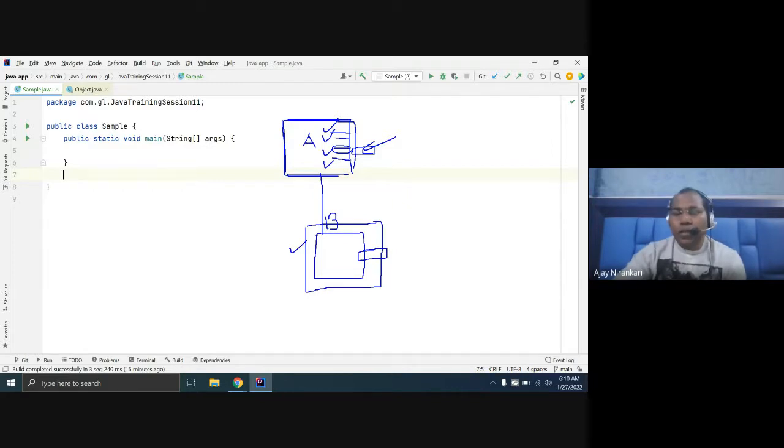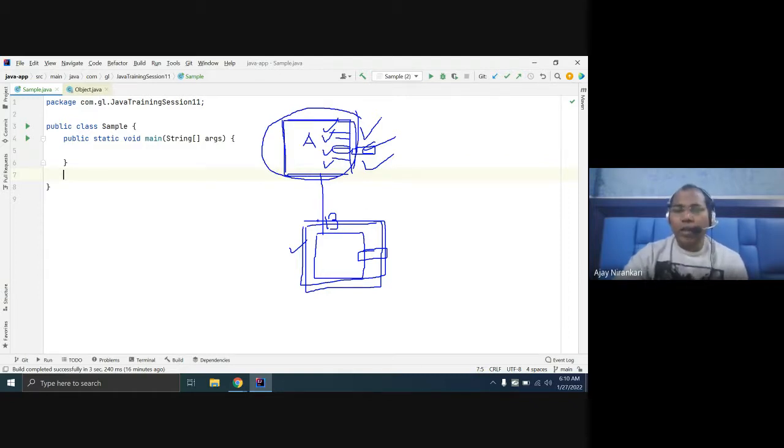So you can say inheritance allows one class to inherit the property or behavior of an existing class.